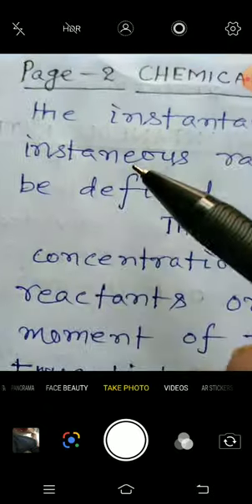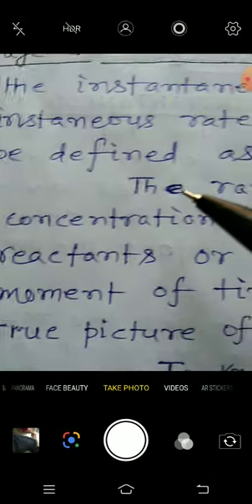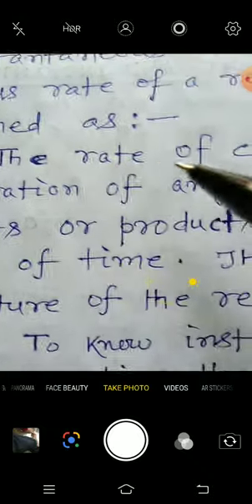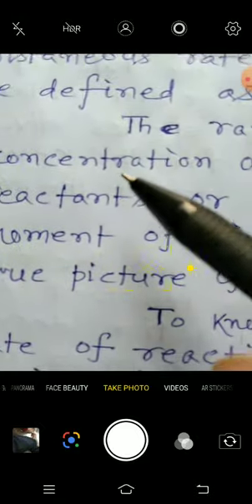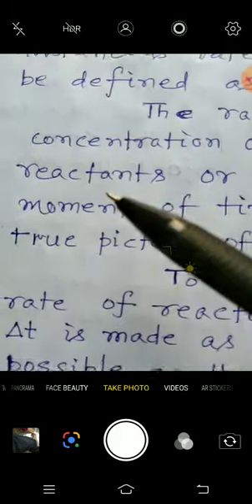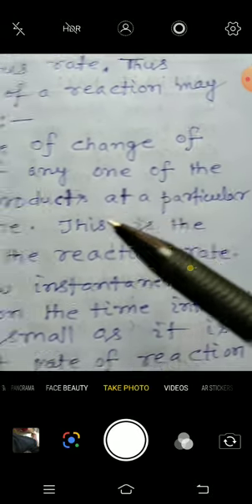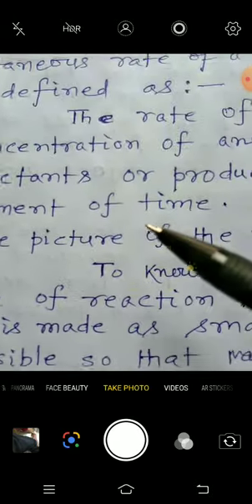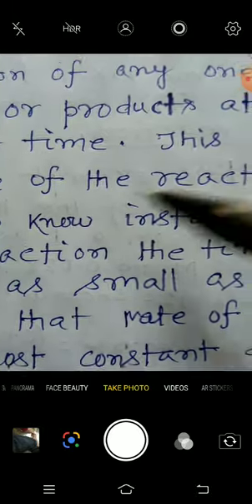This instantaneous rate of a reaction may be defined as the rate of change of concentration of any one of the reactants or products at a particular moment of time. This is the true picture of the reaction rate.